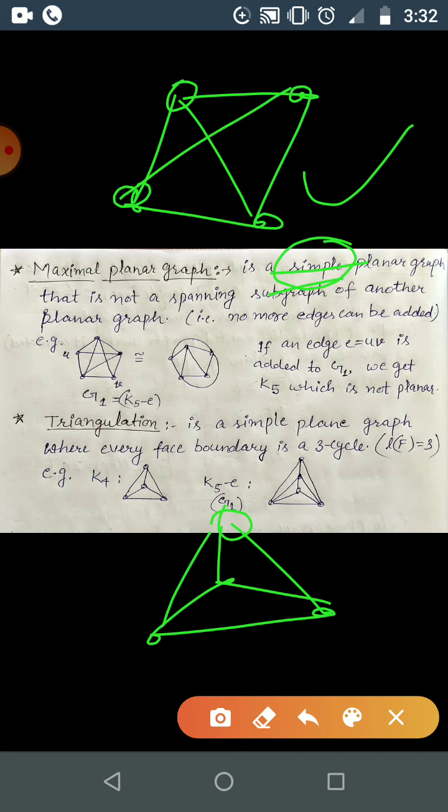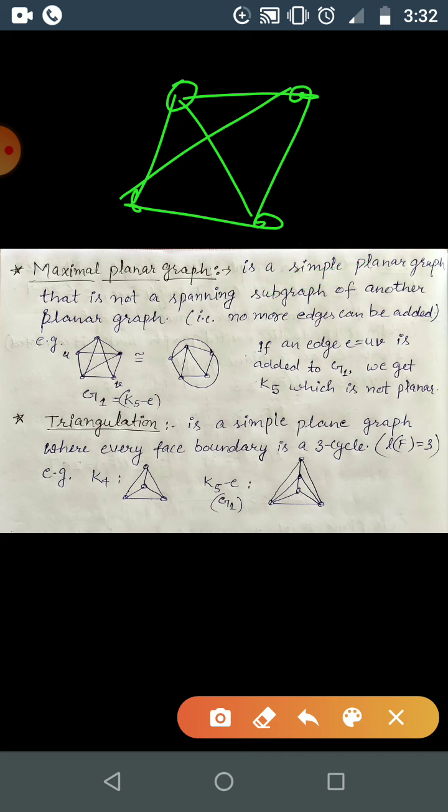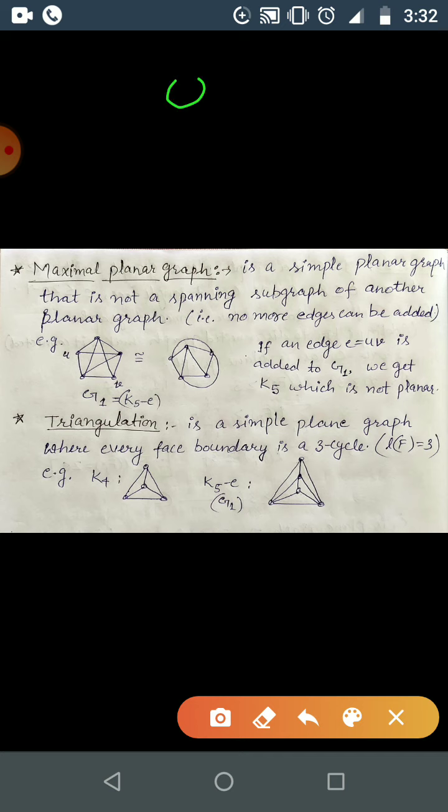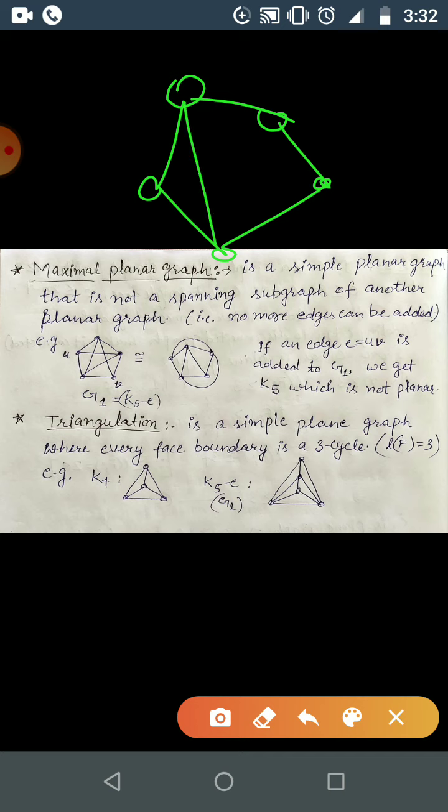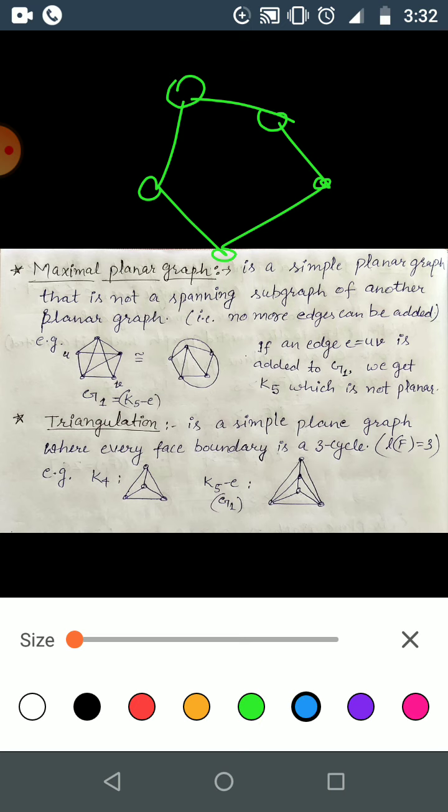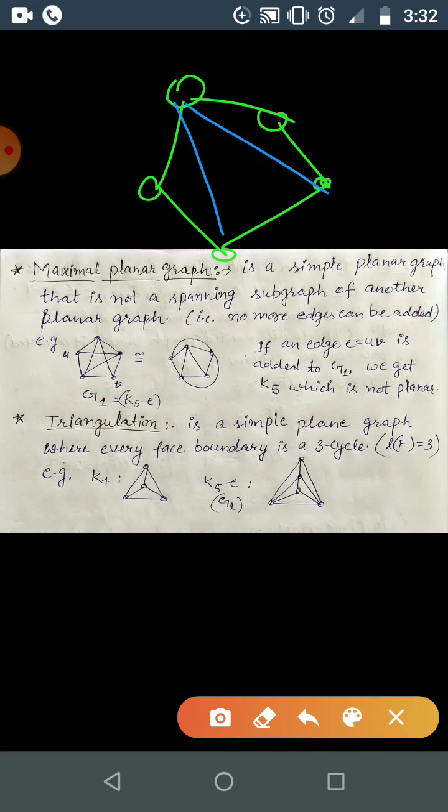Okay, what about C5? C5 is planar. Yes, planar. Is it maximal planar? No, it is not maximal planar, because it is a spanning subgraph of this graph, which is planar. It is also a spanning subgraph of this graph, which is planar, correct? Then it is also a spanning subgraph of this graph, which is planar.